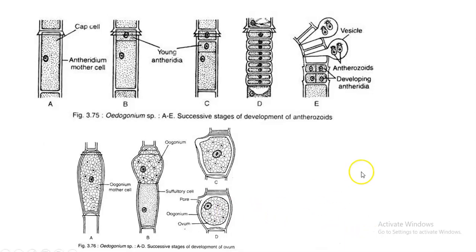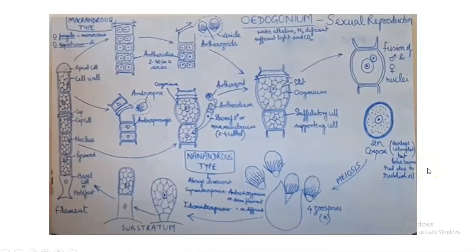Now we have to see that there are two different types of species present in Oedogonium, based on the distribution of Antheridium and Oogonium. We have already discussed that there are around 400 species of Oedogonium. Based on the distribution of Antheridia and Oogonia, we have classified them into two types, macrandrous and nanandrous.